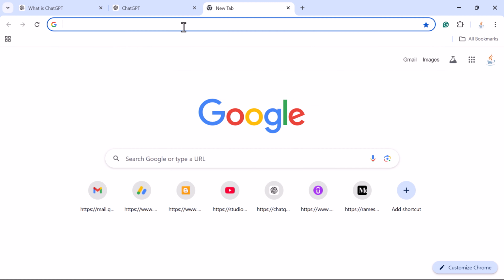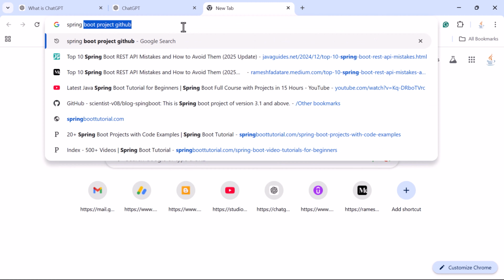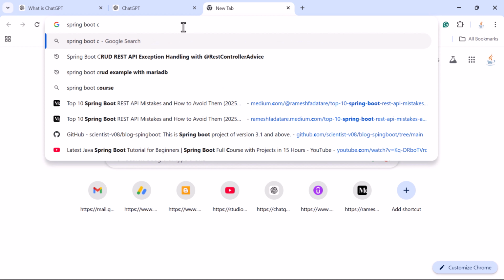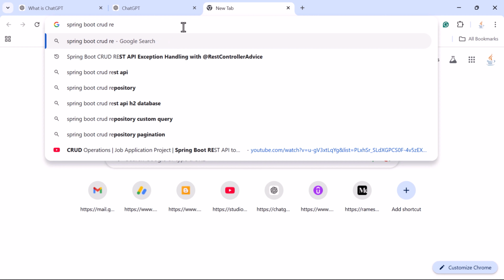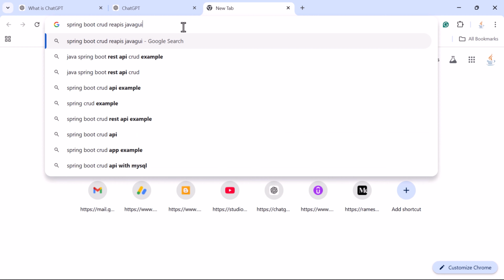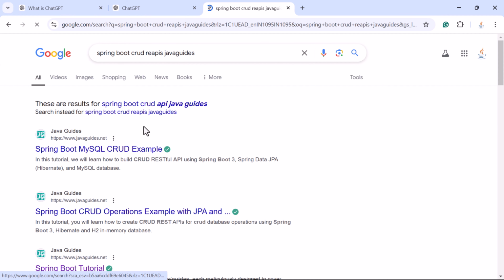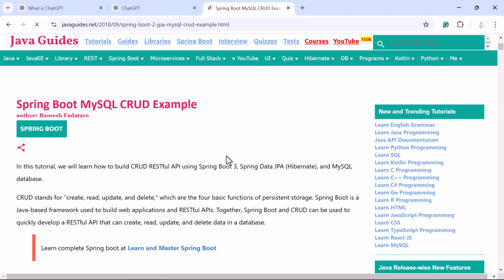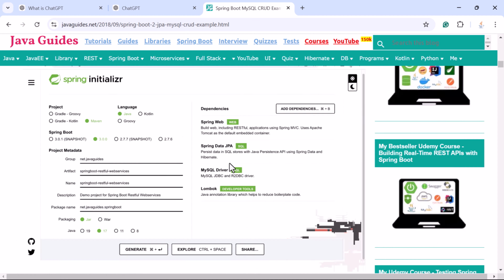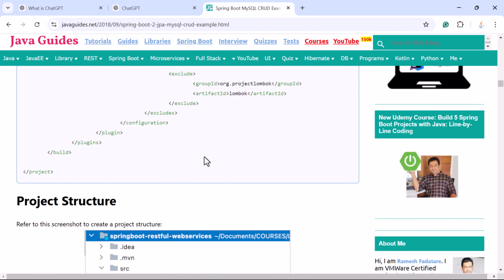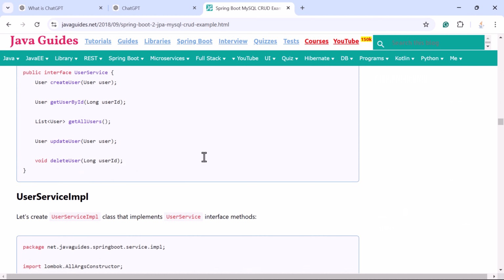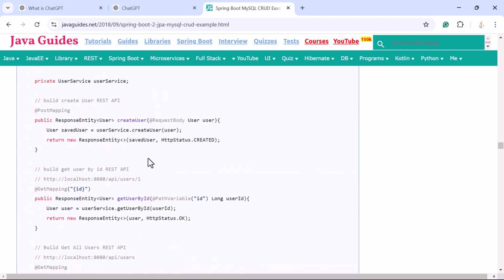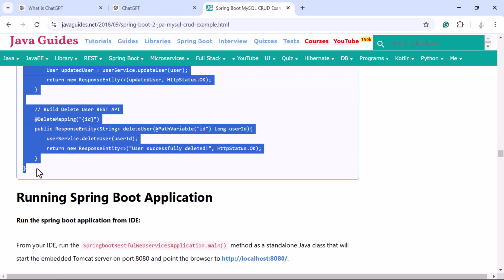So here I'm going to just search for a sample code, Spring Boot CRUD REST APIs, Java Guides. I'm going to copy the sample code from my blog, and we'll submit that code to ChatGPT, and we'll see how ChatGPT generates the documentation. Okay, just search for the REST API. So here is the controller, and here I'm going to simply copy this piece of code,